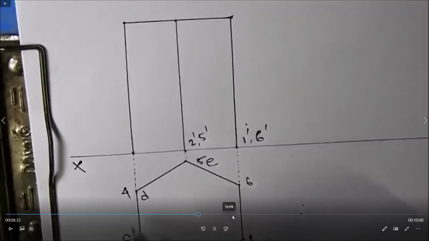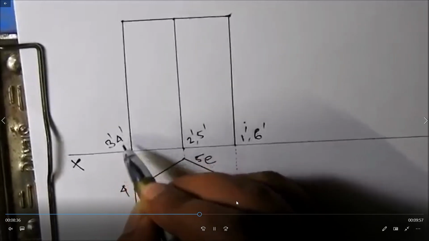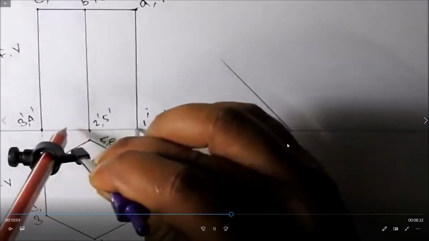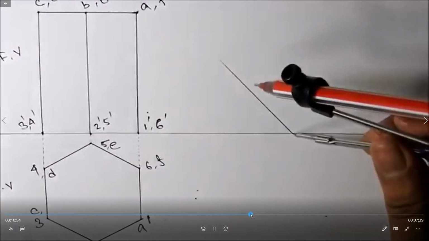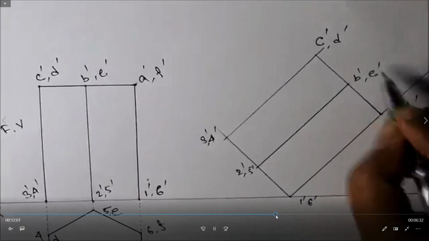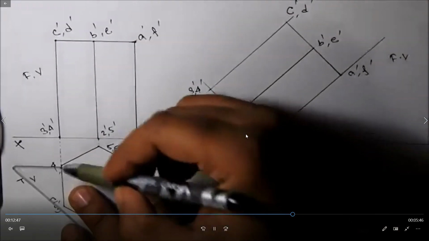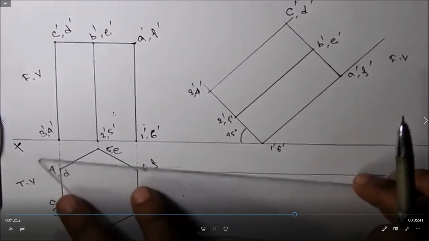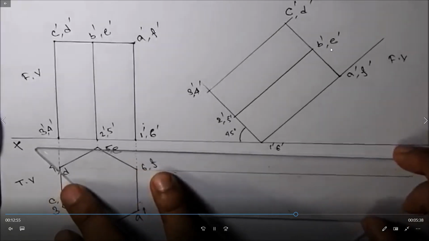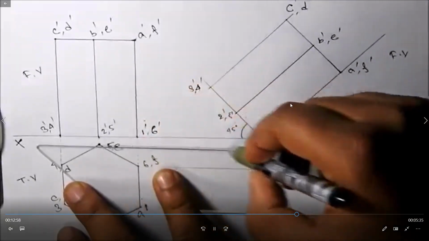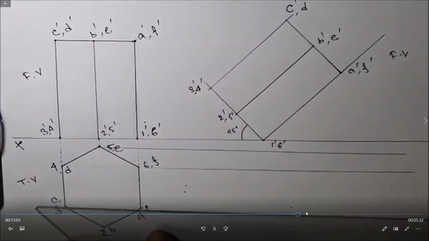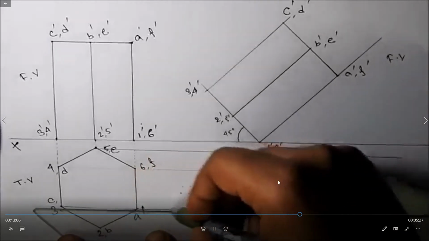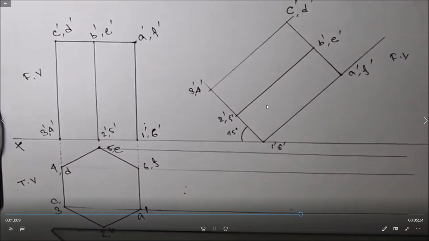Axis inclination: this is the axis inclined at 45 degrees to HP. So we take the same first stage front view and tilt it 45 degrees to HP. This is the tilted position of the front view. We extend the lines from the first stage front view, first stage top view lines, and second stage front view lines.